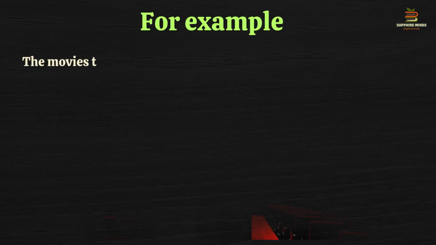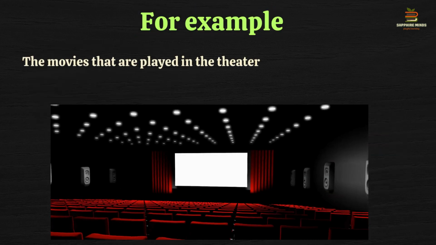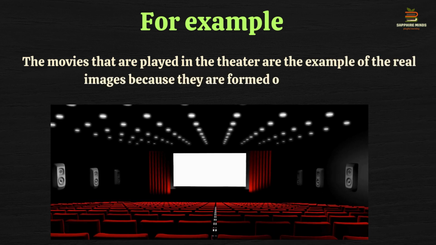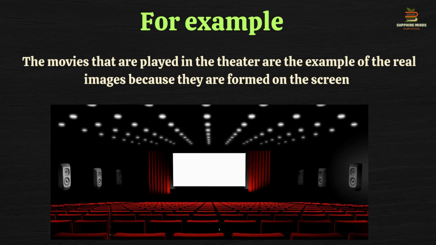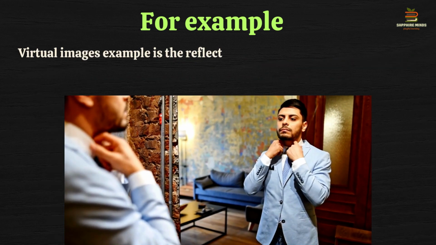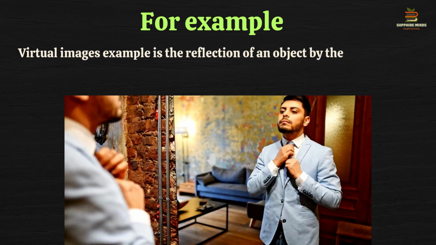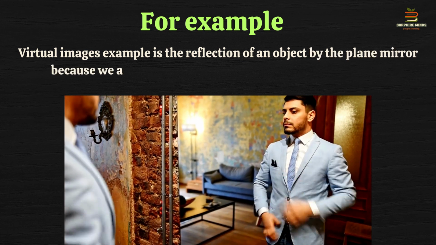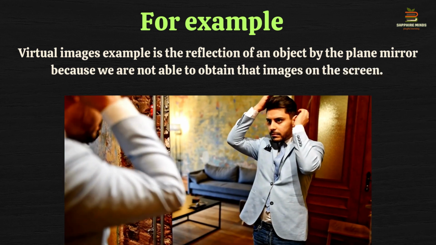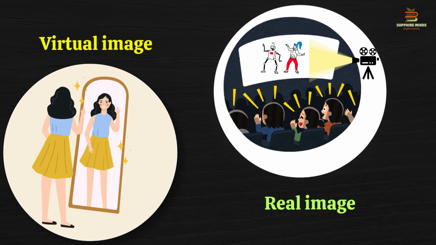For example, the movies that are played in the theater are an example of real images because they are formed on the screen. And an example of virtual images is the reflection of an object by the plane mirror because we are not able to obtain that image on the screen. So I hope the difference between the virtual and the real images is clear.